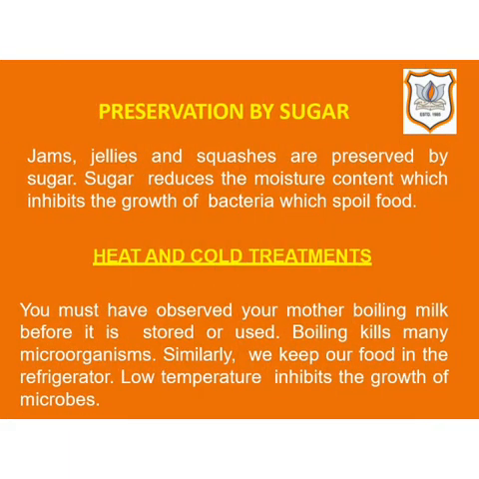Another method of preservation of food is by using sugar. Sugar is used as a preservative in making jams and jellies from fruits. Sugar reduces the moisture content from the fruits, which inhibits the growth of microorganisms like bacteria which spoil the fruits. The fruits which are preserved in the form of jams and jellies by using sugar as preservative are apple, ripe mango, orange, strawberry, pineapple and guava.